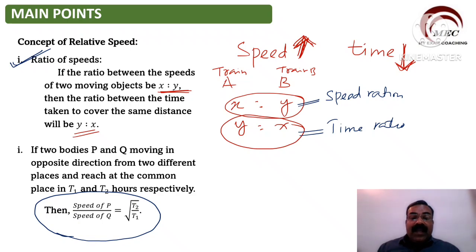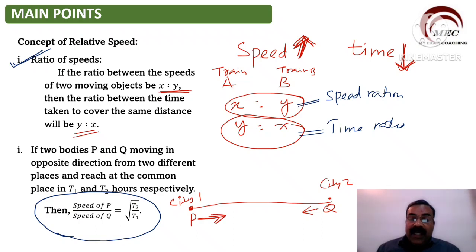What does it mean? Let us take from here, for a train P starts in this direction, and from here train Q starts in the opposite direction. So what I want to tell is, this is city 1 and this is city 2. First city 1 say P is starting in this direction, and city 2 say Q is starting in this direction.